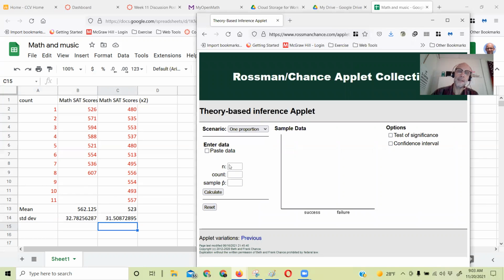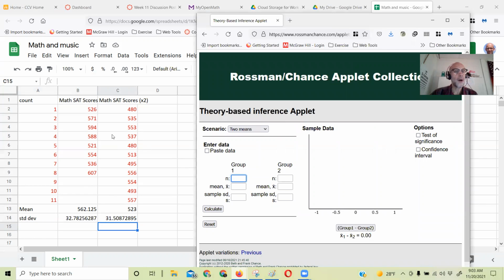You're going to select 2 means, and then it asks you about group 1. So I'm going to do 8 people in group 1, and their mean was 562.1225, and a standard deviation of 32.7826. Why don't we try that? Make sure you get that right. Don't type the numbers in wrong. It was hard to get it correct.